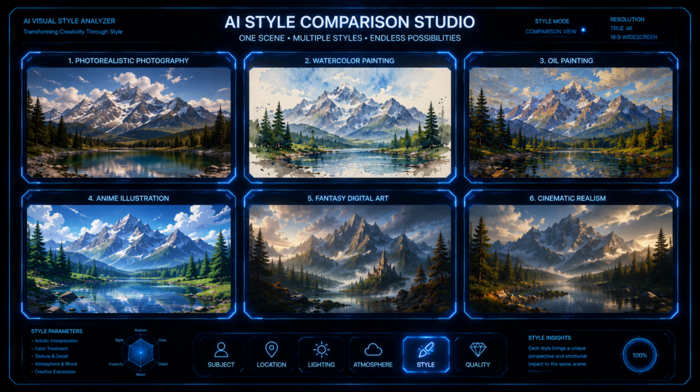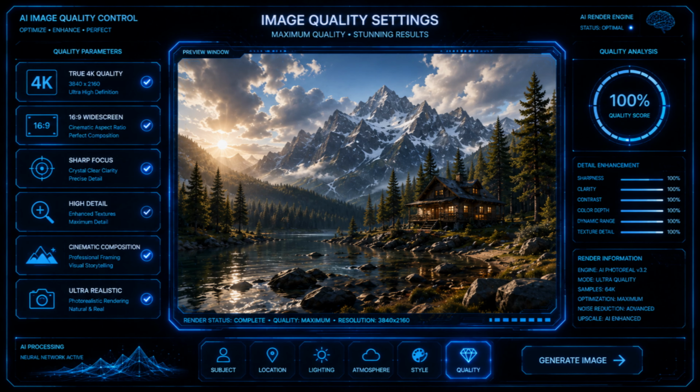Finally comes the sixth step, quality. This is where you tell AI how you want the finished image presented. For example, true 4K, high detail, sharp focus, 16:9 widescreen, static camera, professional composition. These small details often make a noticeable difference in the final result.